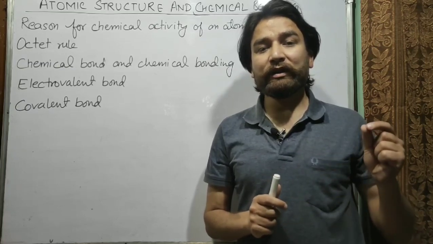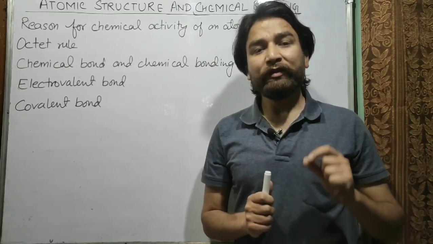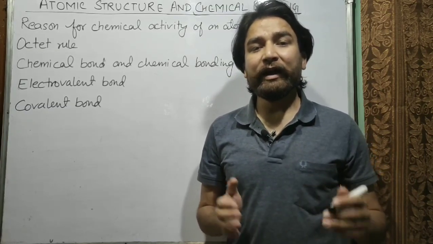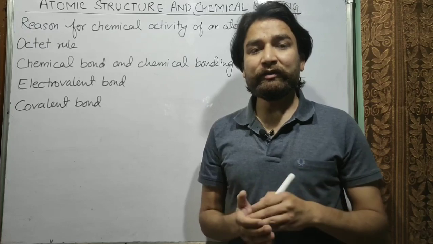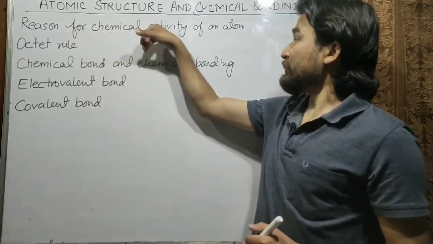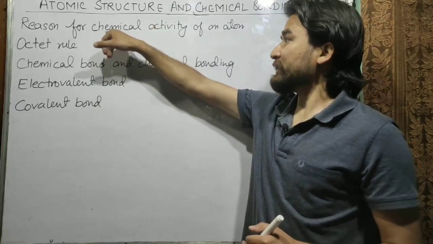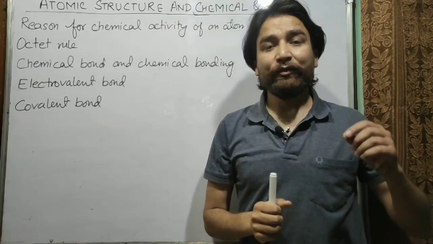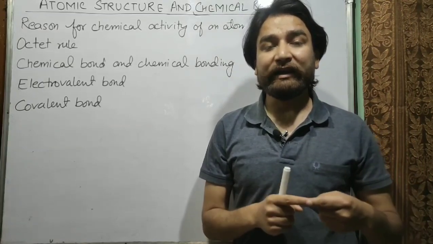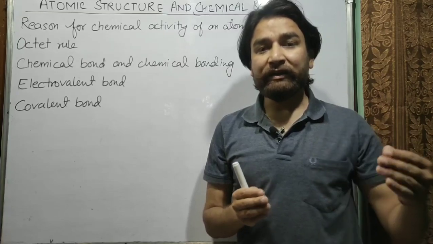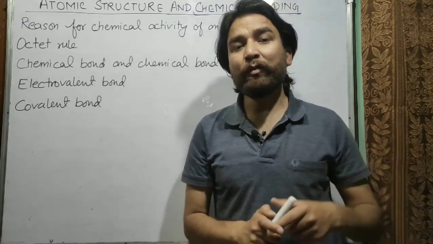But there was a limitation of Dalton's atomic theory, that he could not explain why the atoms combine and form the molecules. So in this video we will discuss first why the atoms combine to form the molecules, or you can say that is the reason for the chemical activity of an atom. Why is an atom chemically active? Chemically active means the atom combines chemically with other atoms and forms molecules.